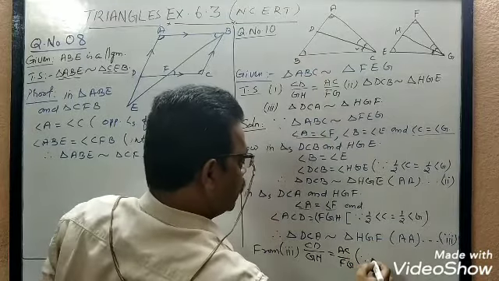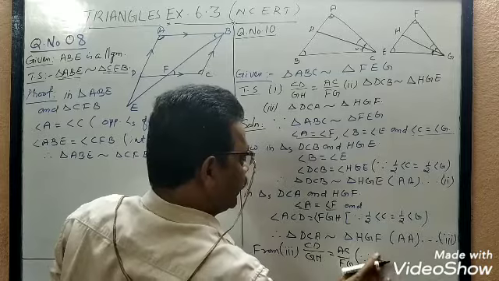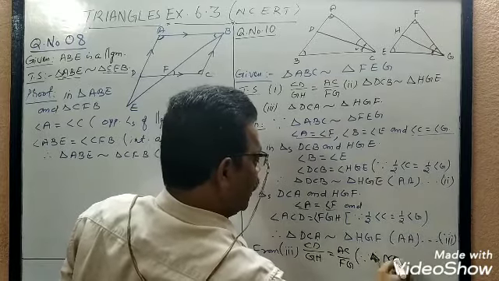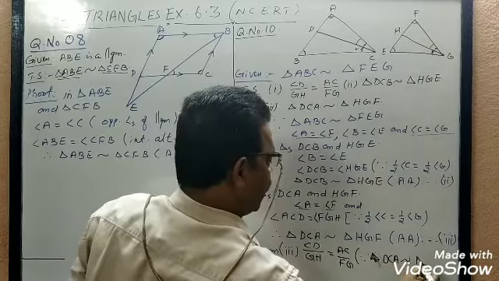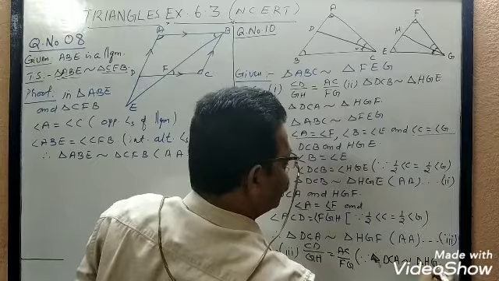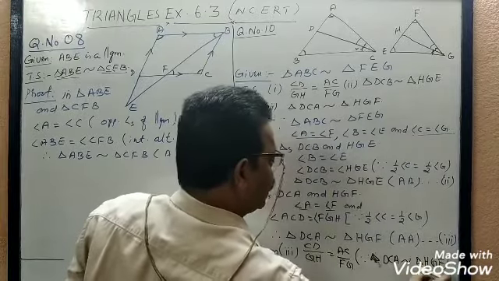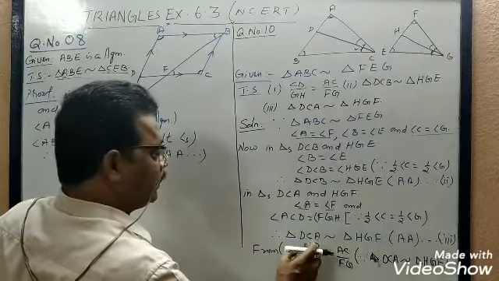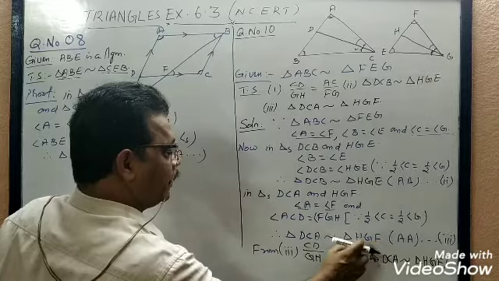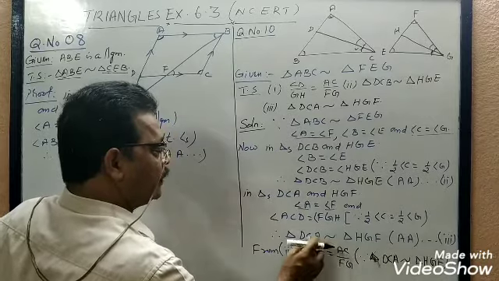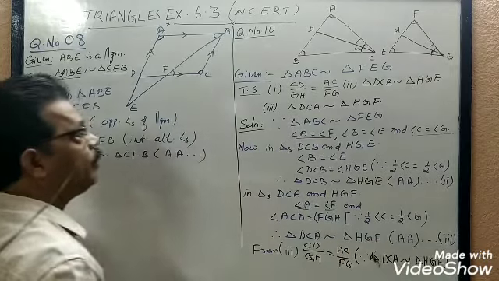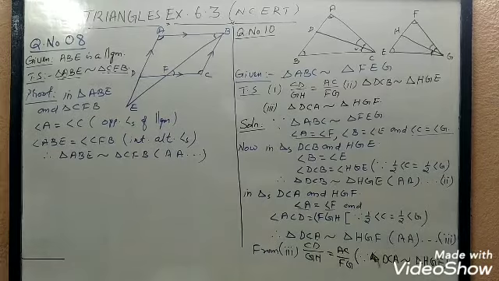Since triangle DCA is similar to triangle HGF, CD by GH will be equal to AC by FG. So we proved question number 1.